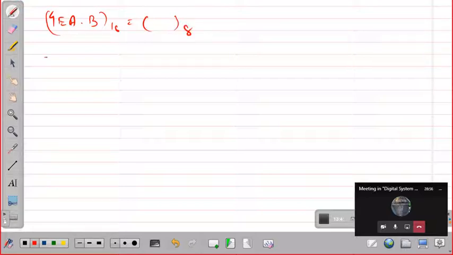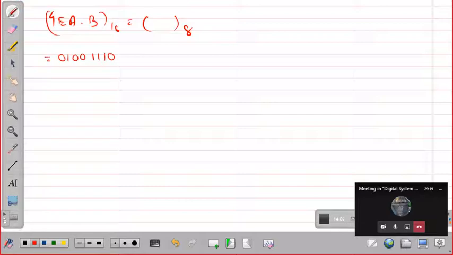Okay, let us try to solve. What is the equivalent of 4? If I convert this hexadecimal to binary, what will be the equivalent of 4? 0100. E is 1110.